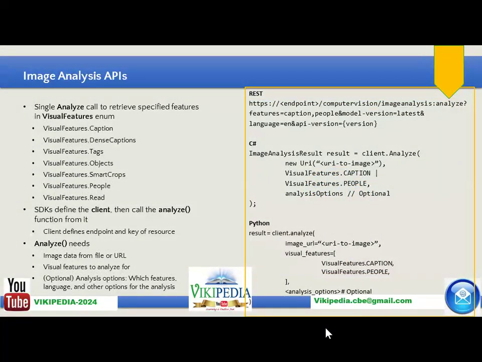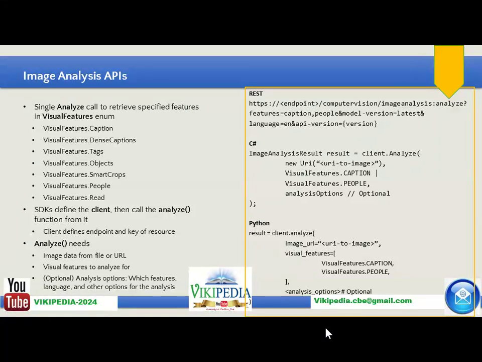To make an image analysis, they use a function called the analysis function. This analysis function will extract the visual features, for example caption, dense captions, and related tags for the particular image. It identifies the objects, for example a car, people, animal, book, plants, anything can be identified as an object.